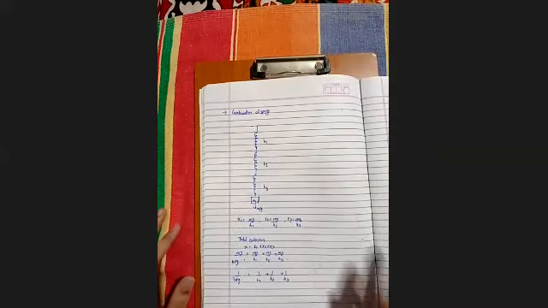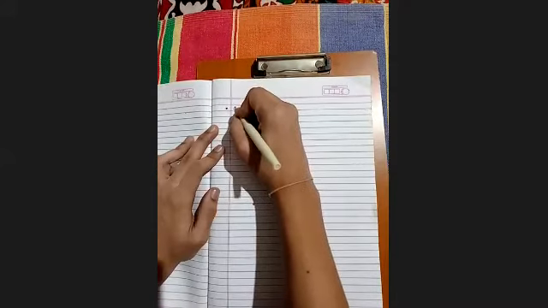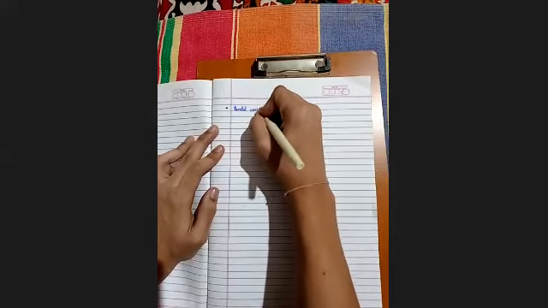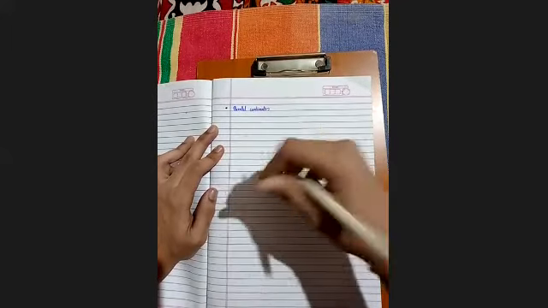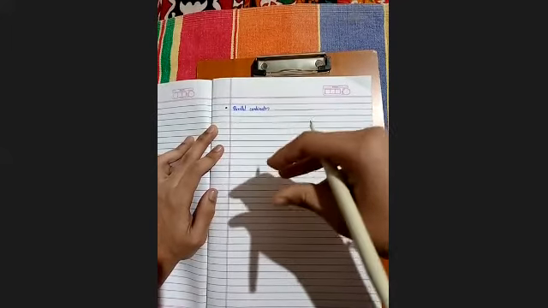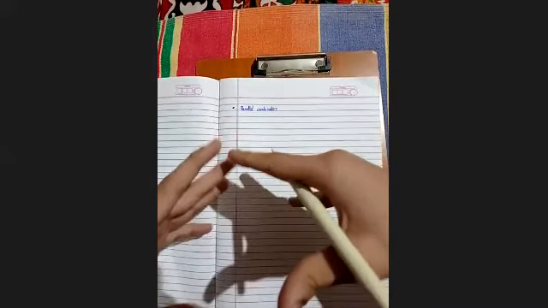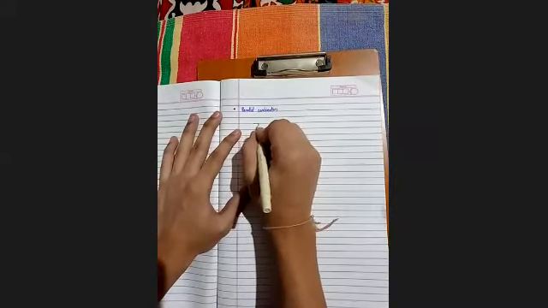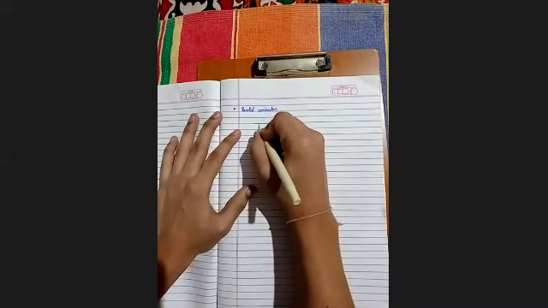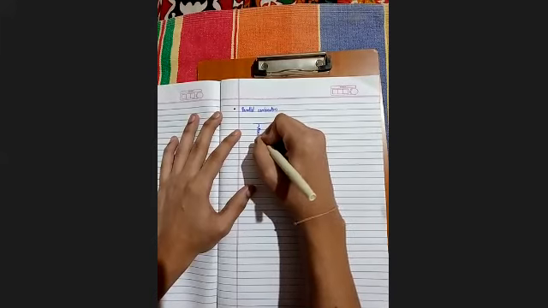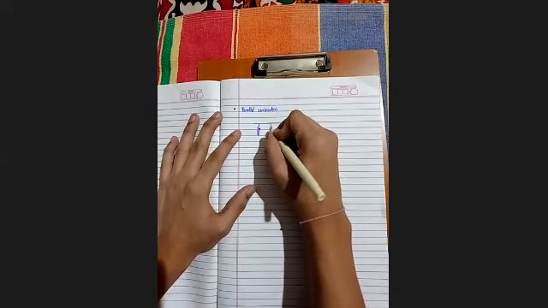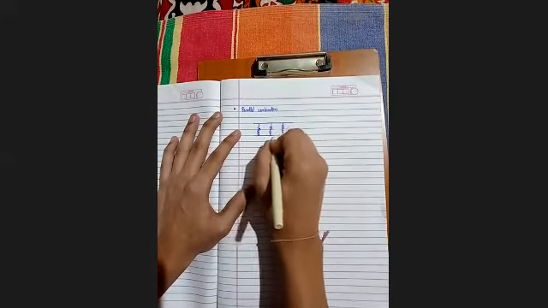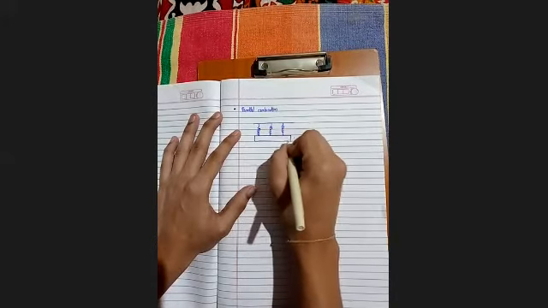Now the parallel combination. The springs are said to be in parallel when the change in length of each spring is the same but the forces are different. So I'll be drawing a diagram for it too. Here's a spring, here's also a spring, and here's a mass.